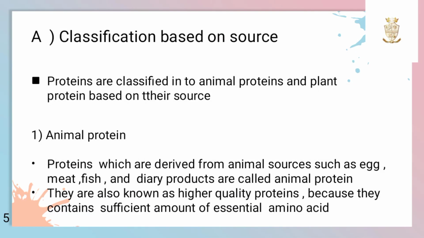Then, classification of protein based on their source. Proteins are classified into animal proteins and plant proteins based on their source. First, animal protein. Proteins which are derived from animal sources such as egg, meat, fish, and dairy products are called animal proteins. They are also known as higher quality proteins because they contain sufficient amounts of essential amino acids.